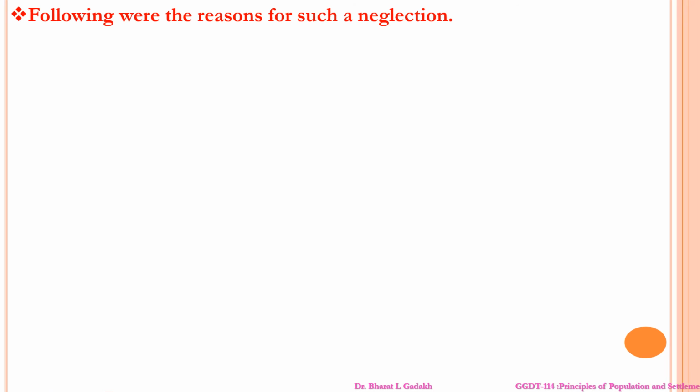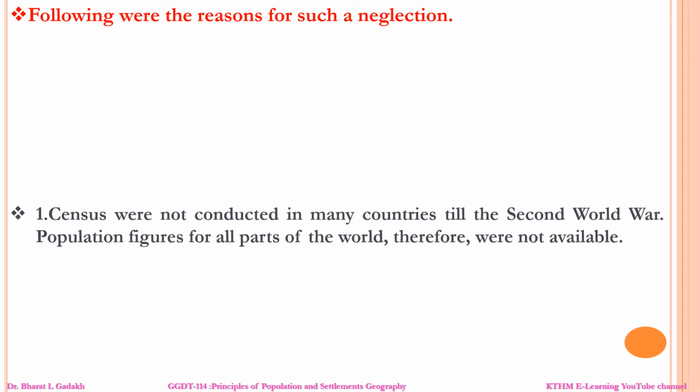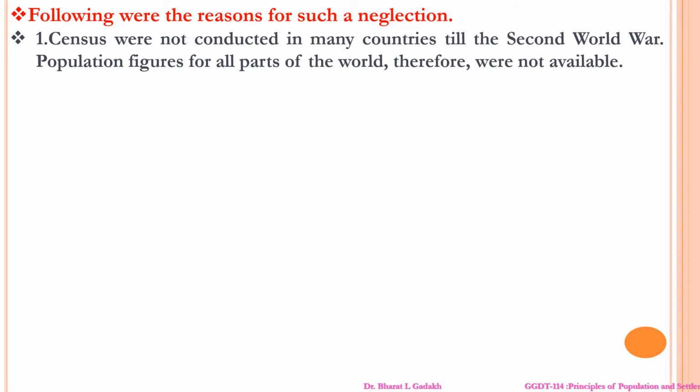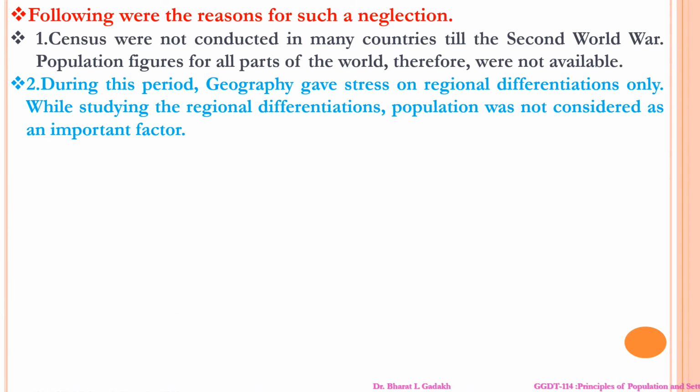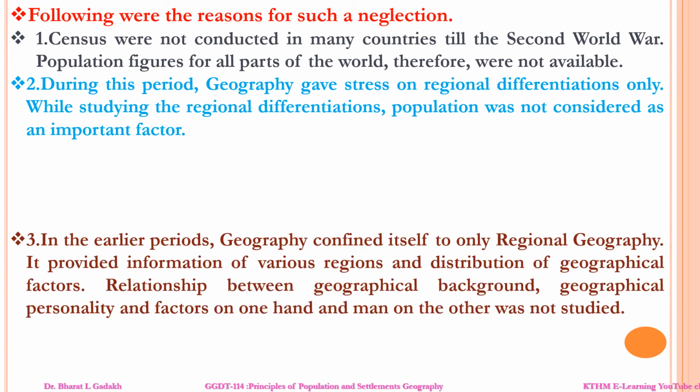Now, why this neglect? The following were the reasons. First, censuses were not conducted in many countries until the Second World War. Population figures for all parts of the world, therefore, were not available. Second, during that period, geography gave stress to regional differentiation only. While studying regional differentiation, population was not considered an important factor.